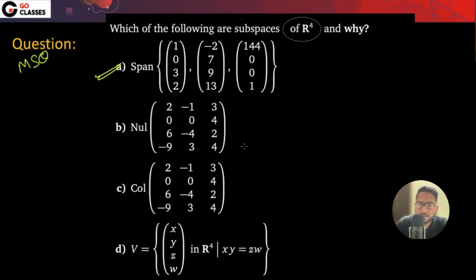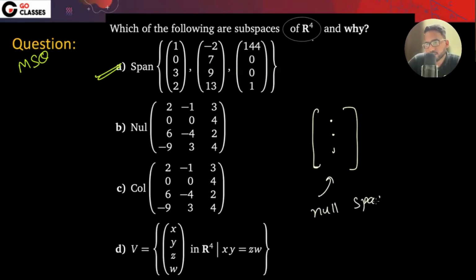Null space of this matrix. It is 4 rows and 3 columns, so the null space vectors will be having 3 dimensions, right?